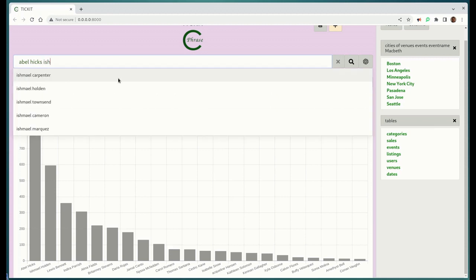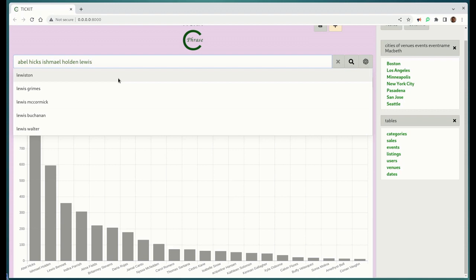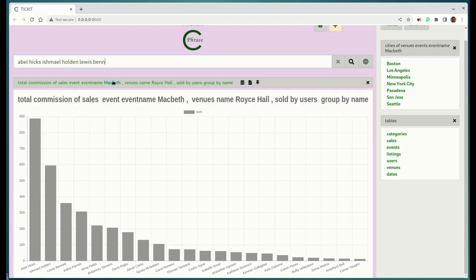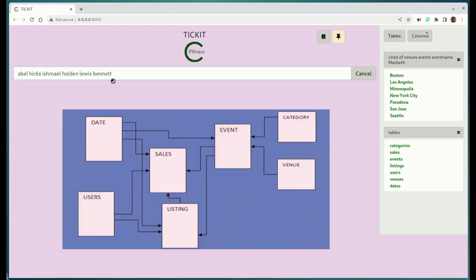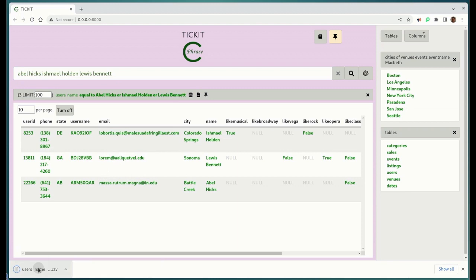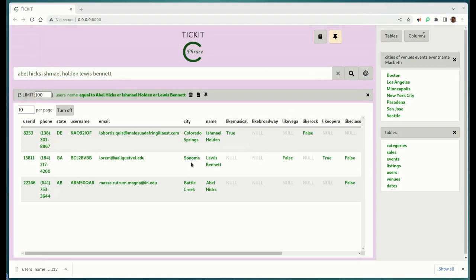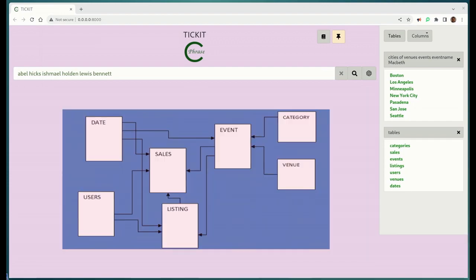From that, we can generate the list of the names here. So Lewis Bennett. And then from that, we get the list of these agents. Then we can put this into a CSV, or we can put it into a spreadsheet.